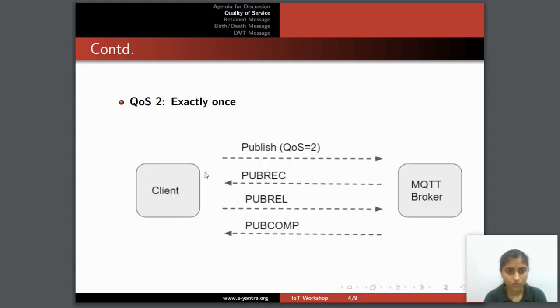Next is QoS2, which is also known as exactly once. QoS2 is the highest level of service in MQTT. This level guarantees that each message is received only once by the intended recipient. It is the safest and slowest quality of service level. The sender and receiver use the packet identifier of the original published message to coordinate delivery of the message.